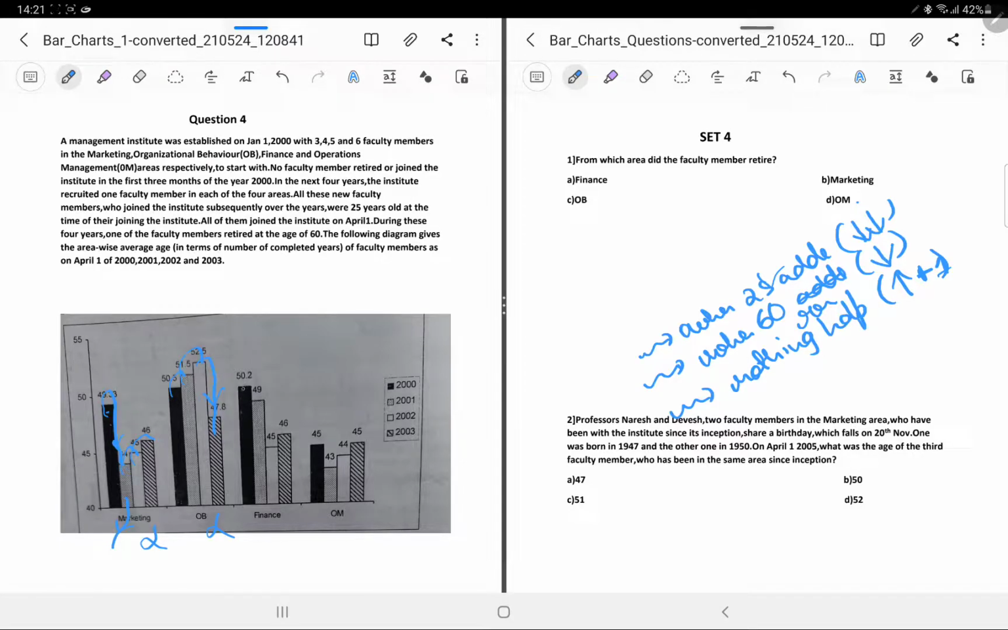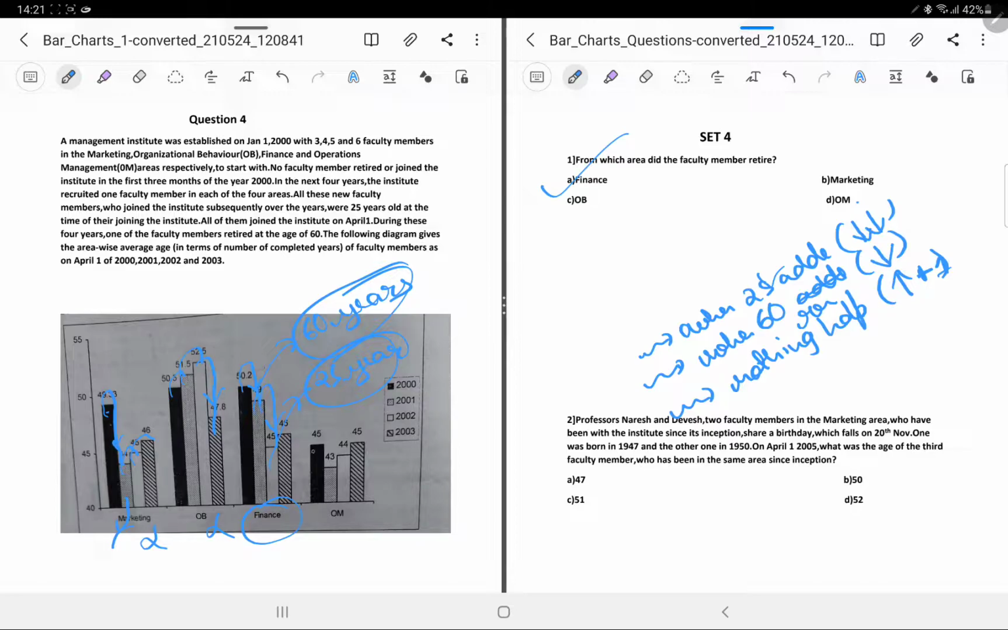Now try to see finance. See, there is a drop, there is another sharp drop. So obviously finance is the answer. Now this is the time when a 25-year-old was added, and this is the time when a 60-year-old was removed. So obviously finance is the answer. I think you got this.